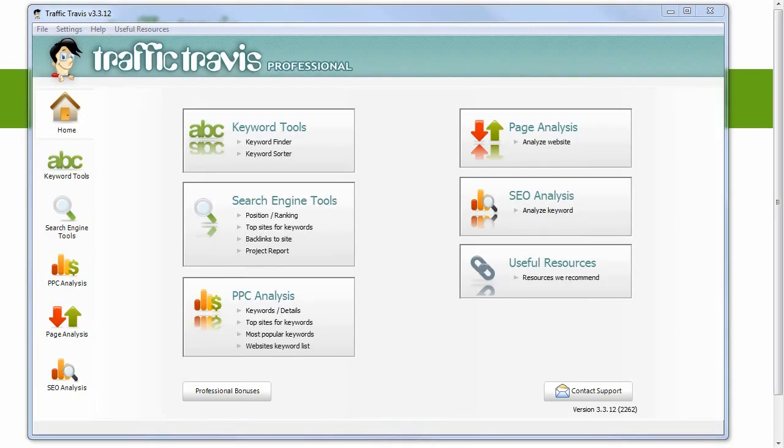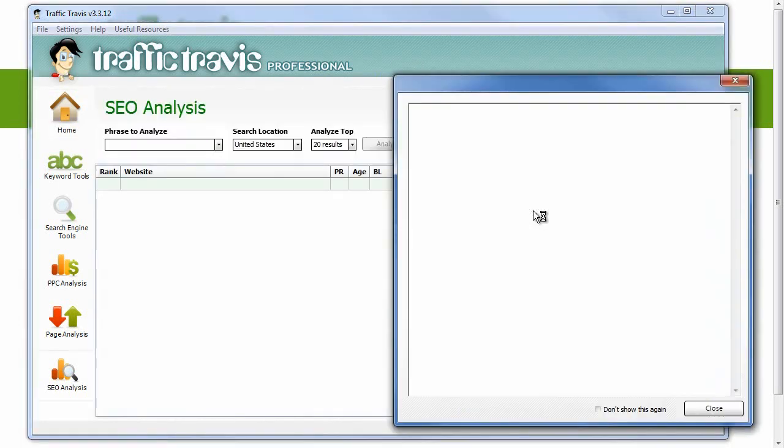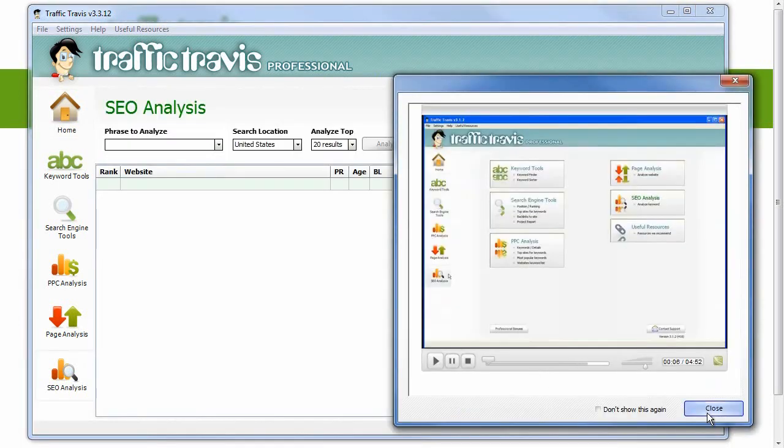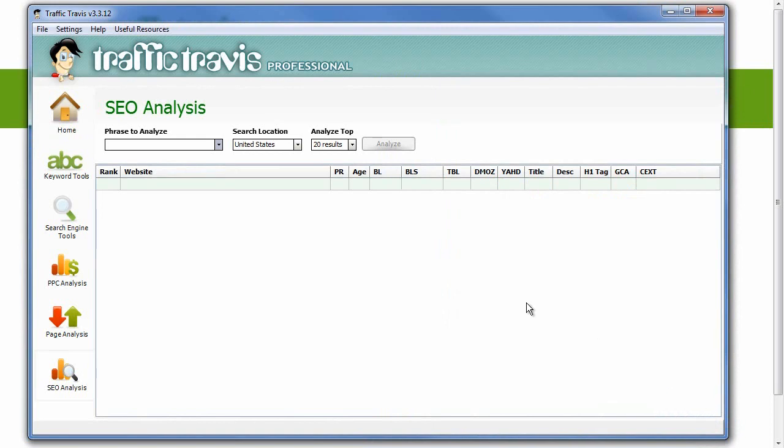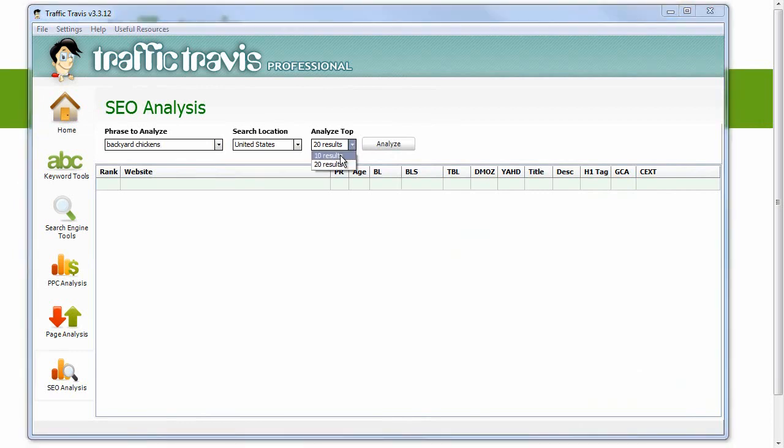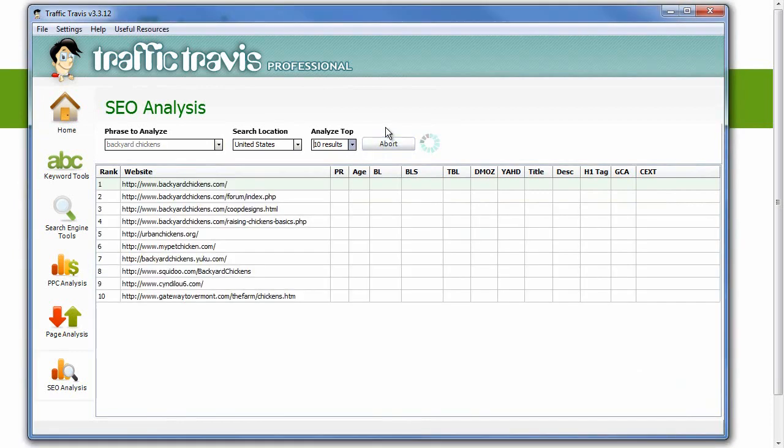I already have a copy on my computer, so I'm going to go ahead and open that up right now. So this is what it looks like when I start it up. Now this is the professional version. You're going to be getting the free version, but it's essentially the same for what we're doing right now. We're going to go here to SEO analysis, analyze keyword. It's going to start up a video here. You can go ahead and close that. And then right here where it says phrase to analyze, you're going to go ahead and enter the keywords to have Traffic Travis analyze the competition. So I'm going to enter my keyword, and then I'm going to just go ahead and analyze the top 10 results. Hit enter. It'll take a second to pull this information from online.